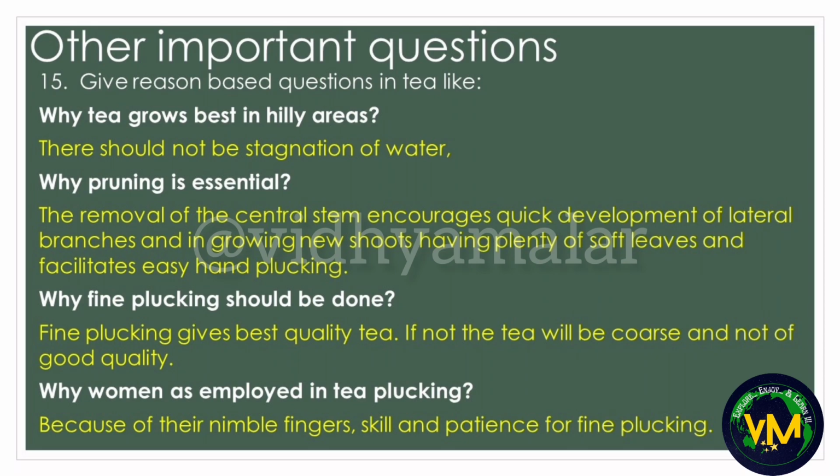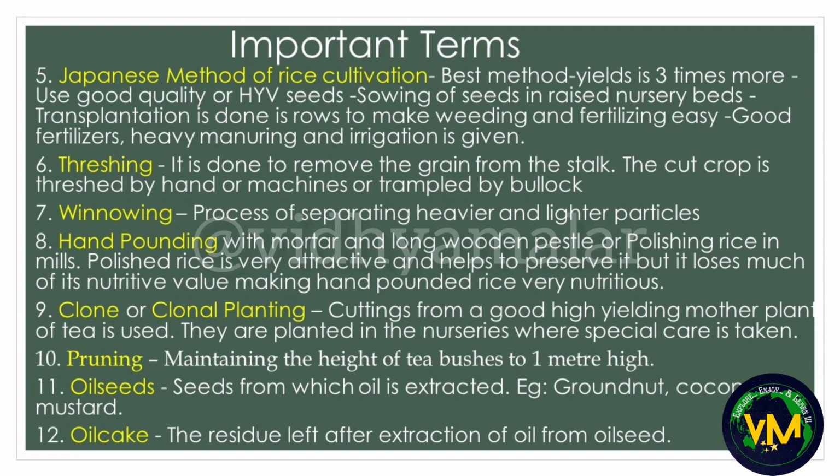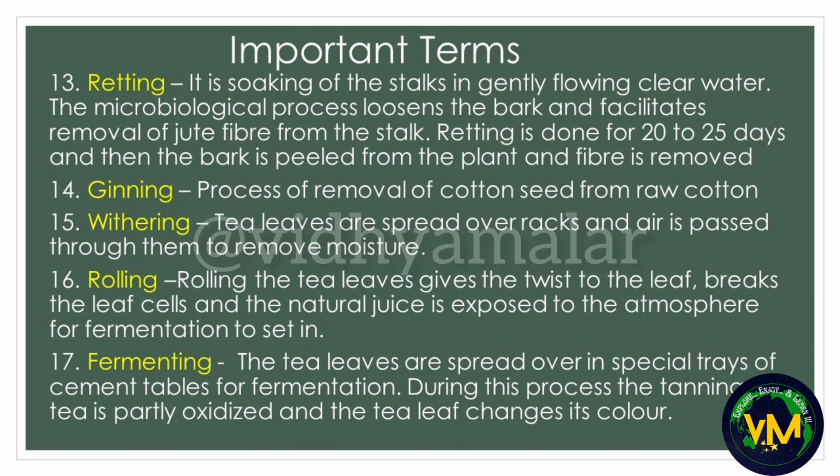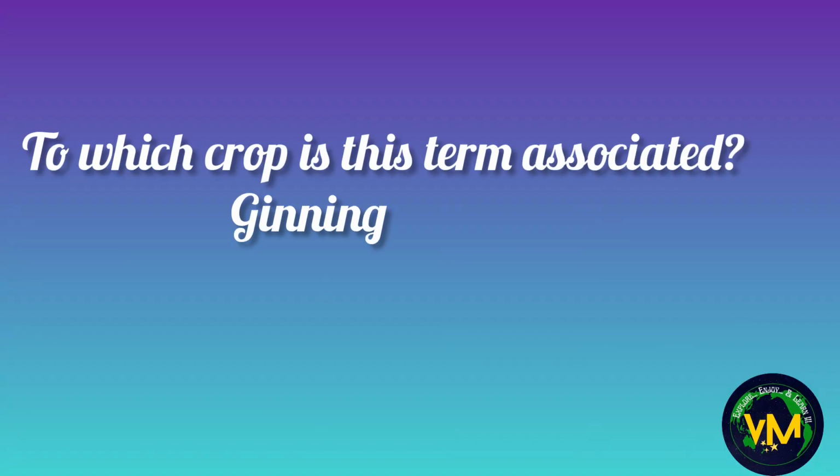And there are also many important terms for which you need to learn the definitions, like broadcasting, dibbling, drilling, transplantation, Japanese method of rice cultivation, threshing, winnowing, hand pounding, clone or clonal planting, pruning, oil seeds, oil cake, retting, ginning, withering, rolling, fermenting. And many a times you will also be asked to which crop is this term associated.